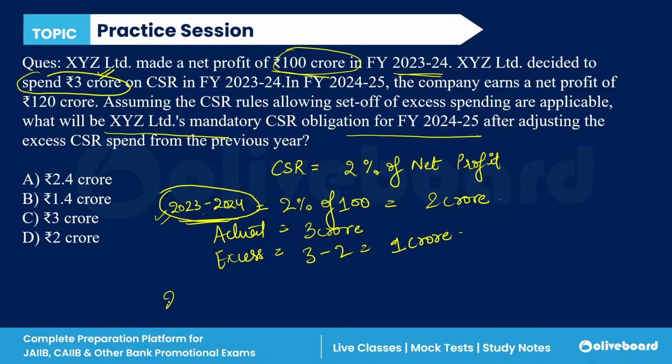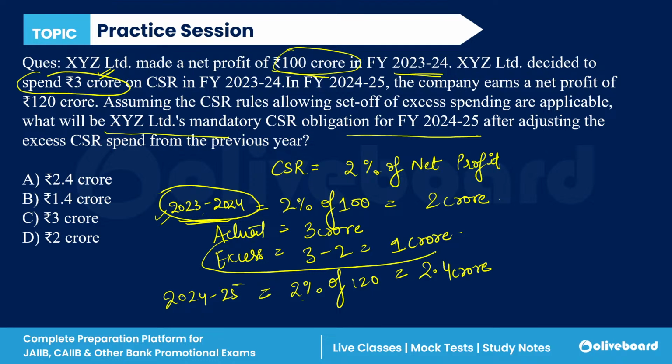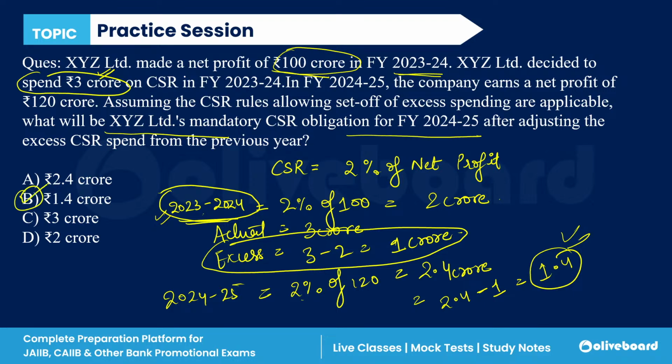Now the future is 2024-2025. The profit is 120, so the mandatory obligation is 2% of 120, which is 2.4 crore. But they have already spent an excess of 1 crore in the previous year, so we can adjust it here. So 2.4 crore minus 1 crore means what is left is 1.4 crore. This amount they have to spend mandatorily this year. So B is the correct answer.